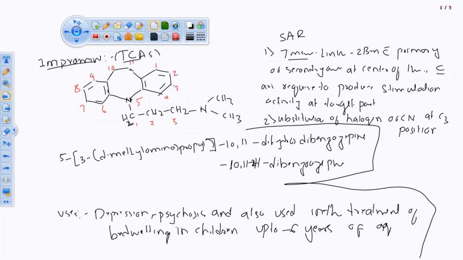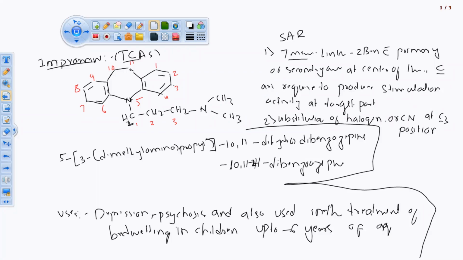If you have started from this ring onward, your cyano group or halogen group is attached at the 3rd position. किधर से भी आप numbering लाएंगे, वो 3rd carbon atom पर ही attach रहेगा. There only it will get substituted, halogen atom or cyano group.